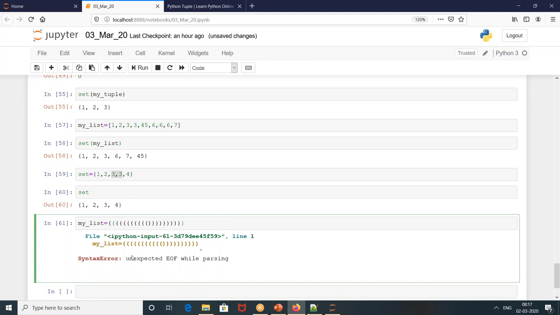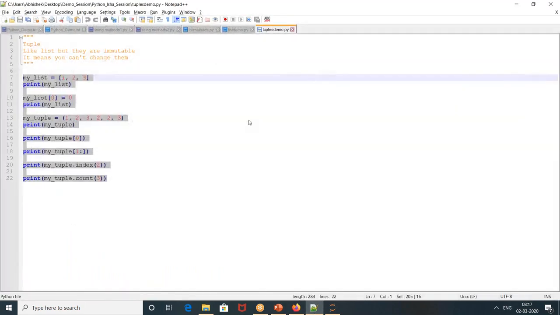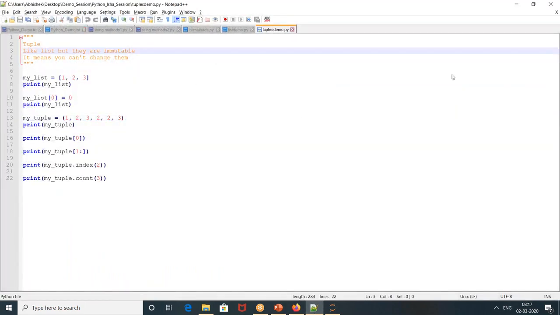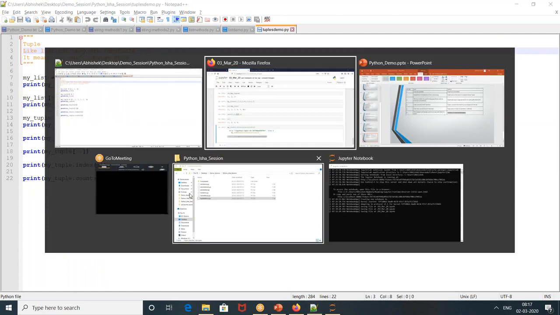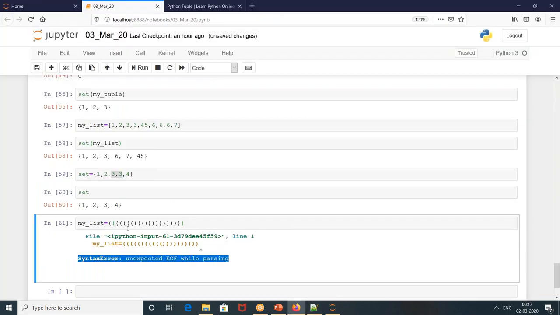Usually Notepad plus will help you, but 3-4 lines could be causing you a problem. You have to figure out some 4-5 closing and opening brackets, and that will cause you problems. So in that case, the error would be unexpected EOF while parsing. It will throw you this. That is a good part about Python, this above arrow, and it will tell you about the brackets.